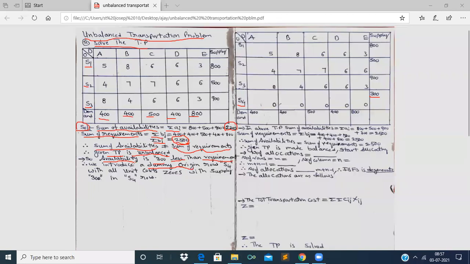That is what we have written here: we introduce a dummy origin row, that is S4, with all unit cost zeros with supply 300 in the S4 row.